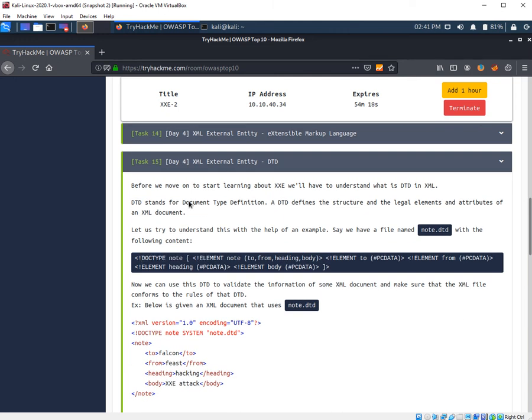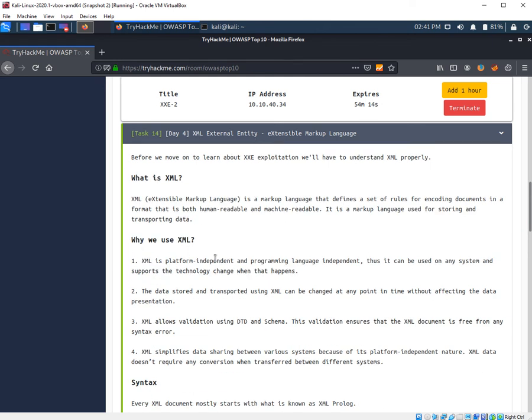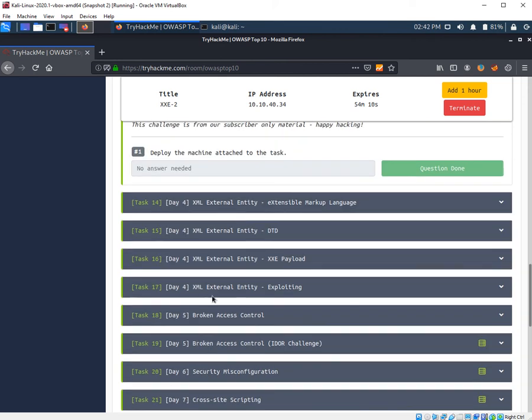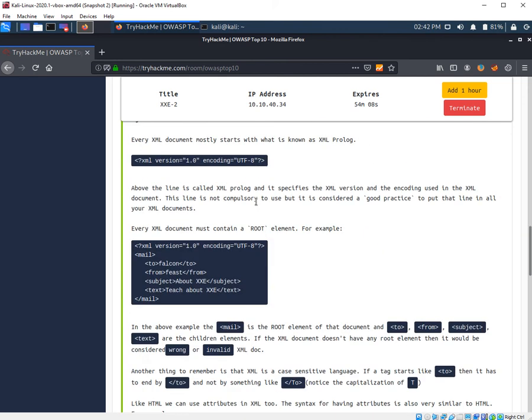There is one more thing in XML, which is the prologue. I think I forgot to explain that here. The prologue just contains the XML version and the encoding type. You can see it here, the XML version and the encoding. It defines the prologue. The prologue is not necessary to be used, but you can use it for your own sake.